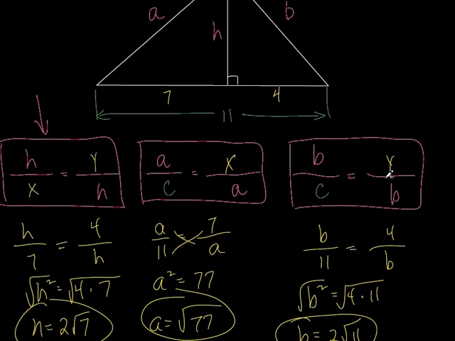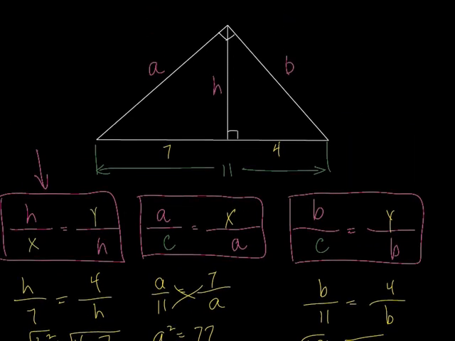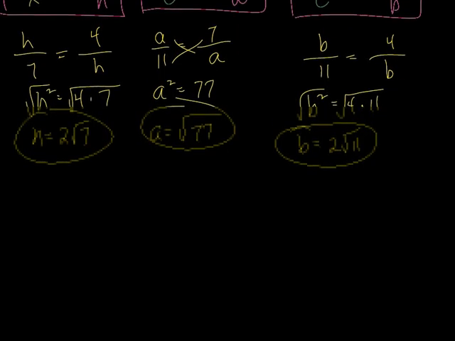You got to know all 3 of these right here, and know that the altitude is the geometric mean between these 2 segments. A is the geometric mean between the whole thing and the side that's next to A. B is the geometric mean between the whole hypotenuse and the side that's next to B. If you can remember those 3 relationships, those proportions, then you shouldn't have any problem with these. Let's do some problems so you can practice. You're not really learning unless you can do it yourself, are you? No. So here we go.